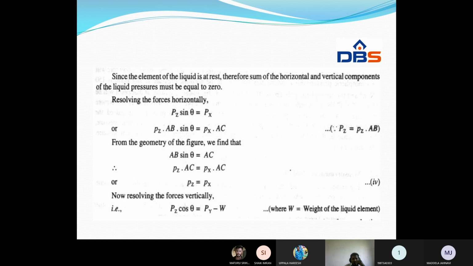If we resolve this and equate it, we will get Pz sin 90 minus theta plus W is equal to Py. Downward forces are equal to upward forces. Understand?